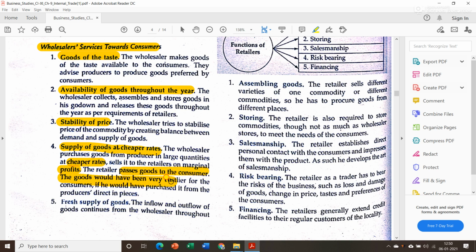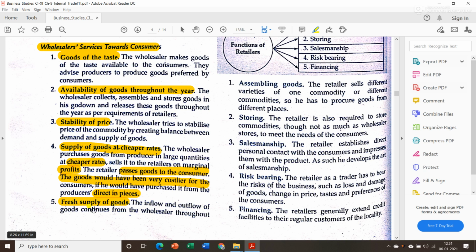The goods would have been very costlier for the consumer if he had purchased them directly from the producers in pieces. Sometimes if the consumer goes to purchase goods from the manufacturer itself, it will cost them a lot of money. The next is fresh supply of goods.